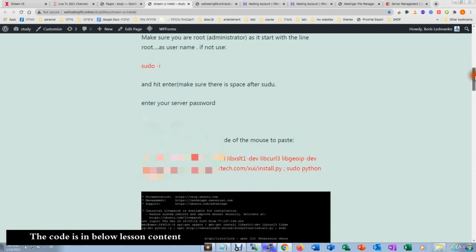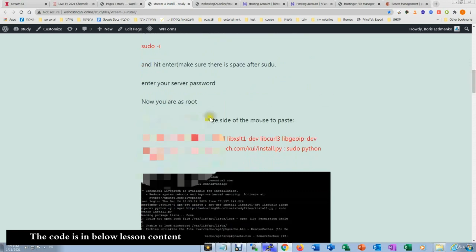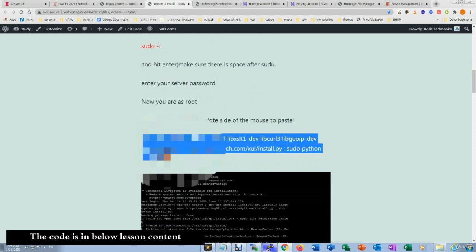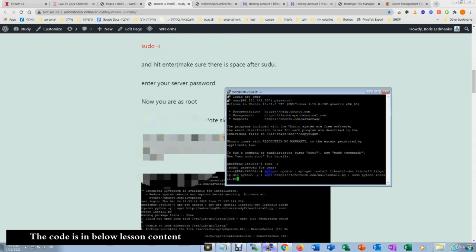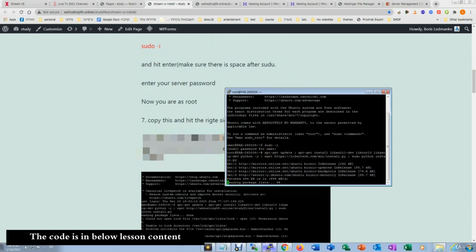So let's go. You need to copy. With PuTTY, it's like inserting codes. So we'll make a copy and insert it here. To paste in PuTTY, you right click with the mouse, so you can see, and then click enter.